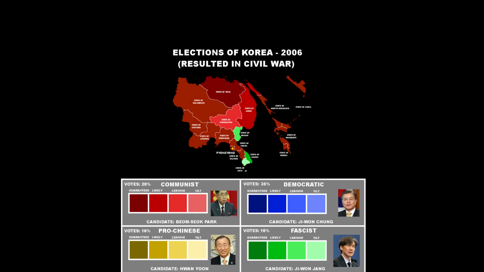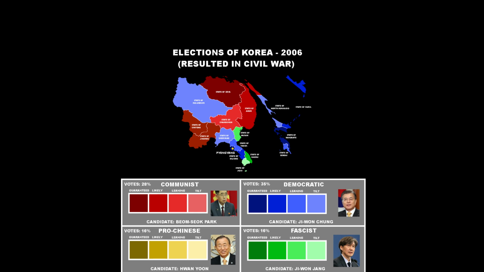The fascist movement here is split into two regions over the peninsula of Korea, being in the south and north. However, these areas were very contested. Next, let's look at the Democratic Party. So here we can see that they have heavy influence over the remainder of the Korean peninsula, but also Japan. In fact, they had so much influence over Japan that when the Civil War broke out, Japan just split away entirely, even though they aligned with the central government.